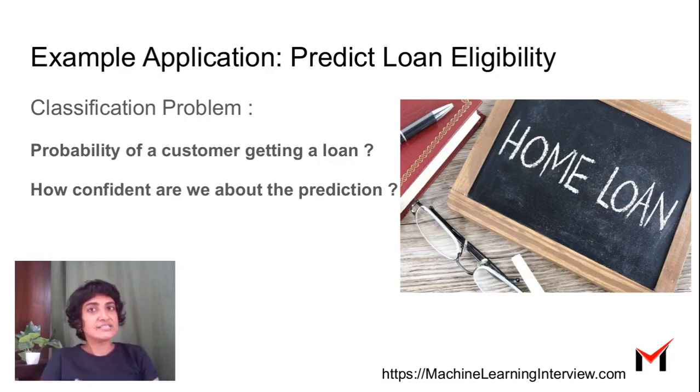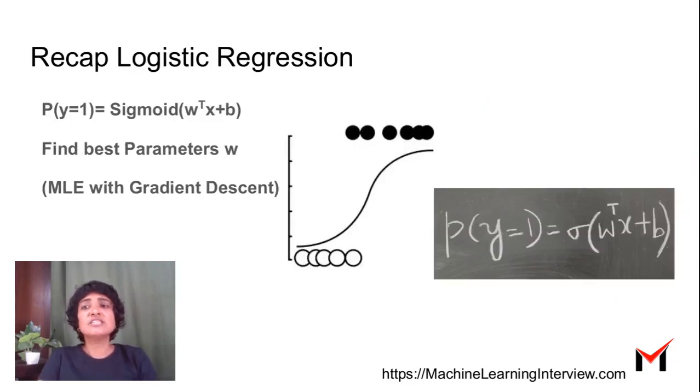Now, that's great. But once we use a model to make this prediction, how confident are we about the prediction? Can we right away use it to reject a loan? Probably not. And how confident we are enables us to make the right interventions. So let's first recap logistic regression.